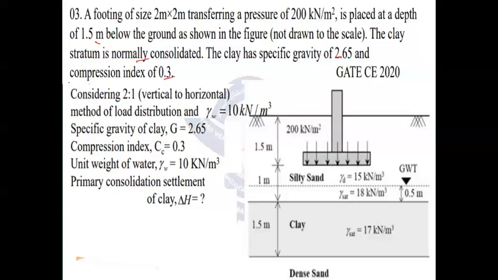Particularly in this problem, he has mentioned that considering the 2:1 dispersion theory, 2 vertical to 1 horizontal, for load distribution, we have to calculate the value of delta sigma dash. The remaining parameters of the soil: gamma W is equal to 10 kilonewton per meter cube, as you know. Specific gravity is given as 2.65, and compression index is 0.3. All these parameters were given. Then we have to calculate the primary consolidation settlement of clay at the midpoint.